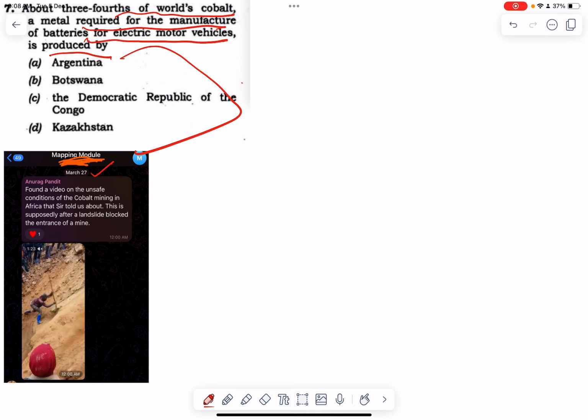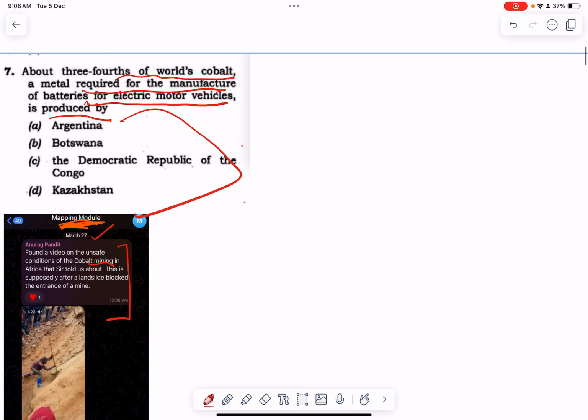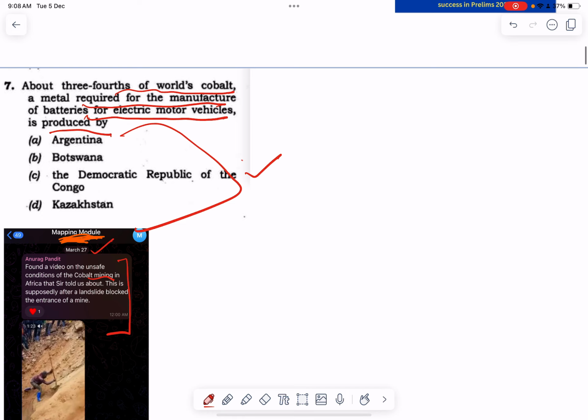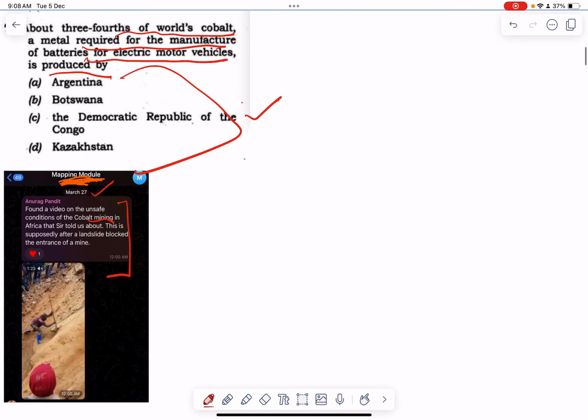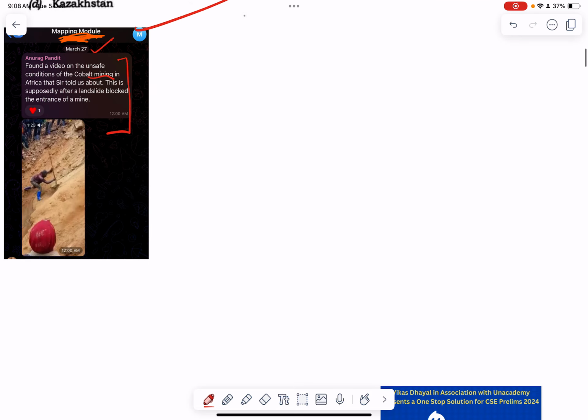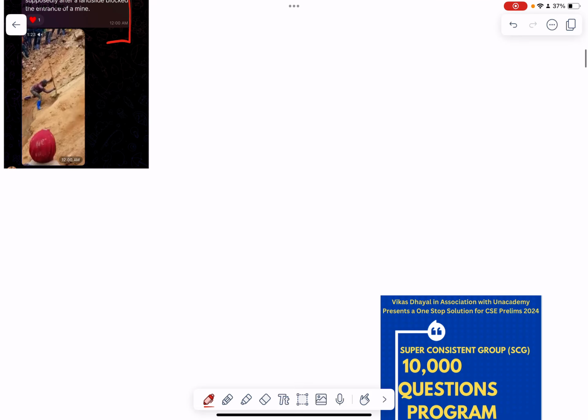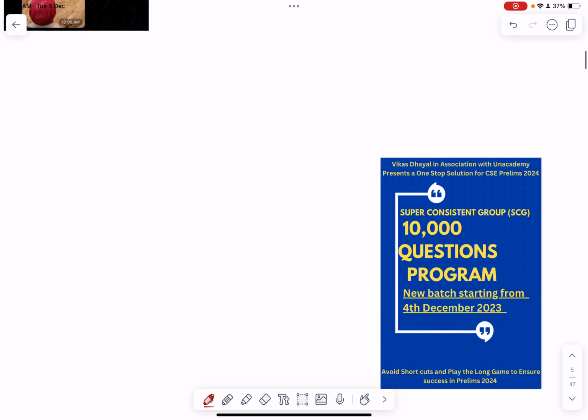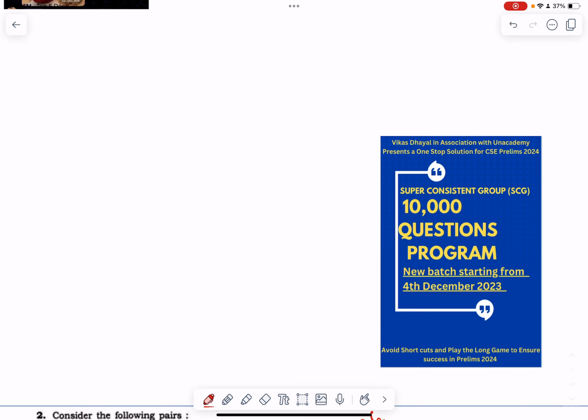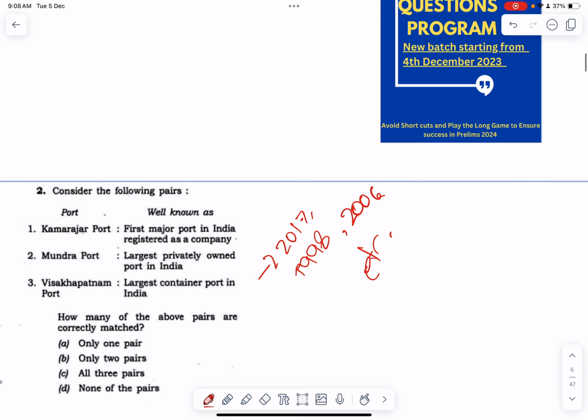The student wrote how in the class it was said that cobalt mining is done in Africa. It was explained that it is done in DRC, Democratic Republic of Congo, and this question was directly asked in the prelims. Some of the students were not able to identify which country it is, but had you been part of the program, or had you analyzed it in this way, that this is a very important theme, you could have marked this option correct.